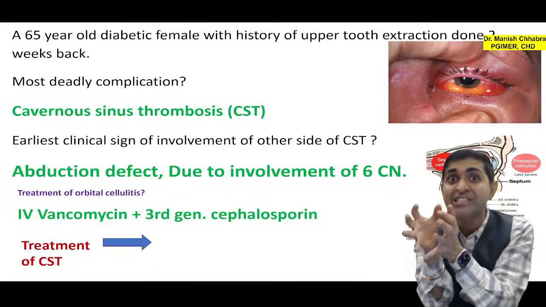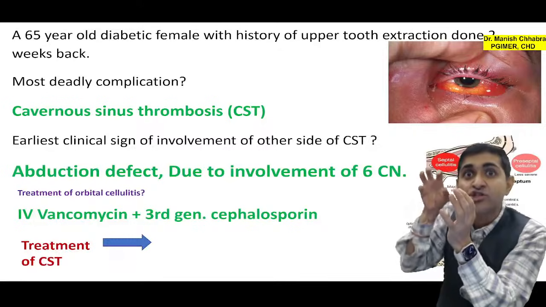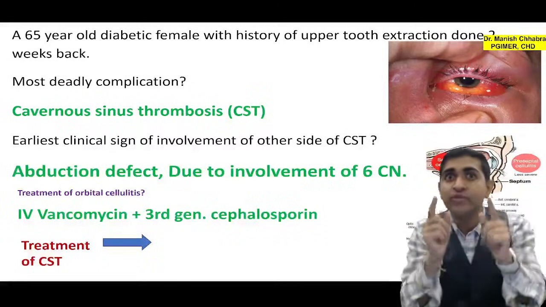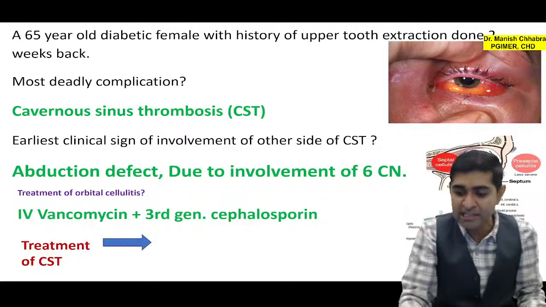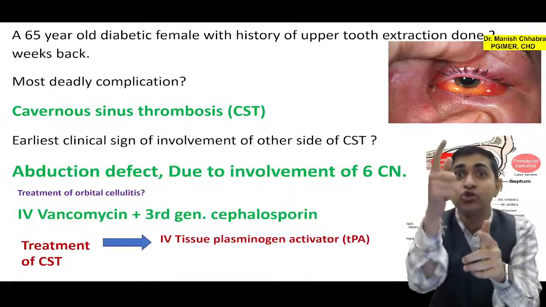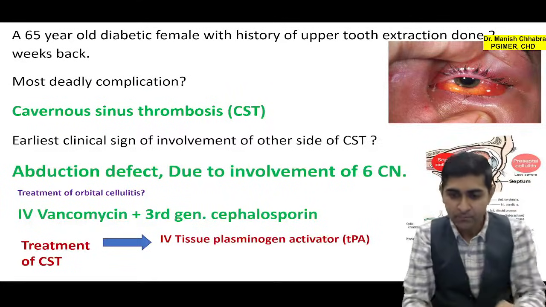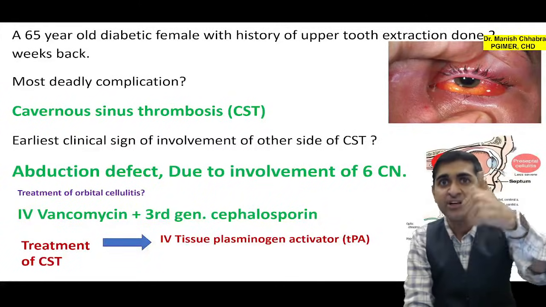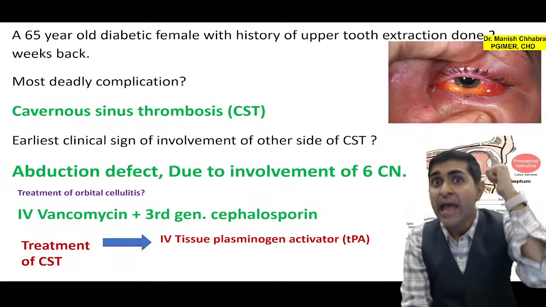Cavernous sinus thrombosis means there is a thrombus in the cavernous sinus. How will you treat cavernous sinus thrombosis? By giving something that can dissolve the thrombus. That means you will give intravenous something that can dissolve the thrombus. And what is that something? Tissue plasminogen activator, or even you can give low molecular weight heparin. You will give thrombolytics. I hope now it is clear. So thrombolytics are given. Okay, so you know the most common deadly complication is cavernous sinus thrombosis. The earliest sign of the involvement of the other side is, मेरे साथ बोलेंगे, abduction defect.